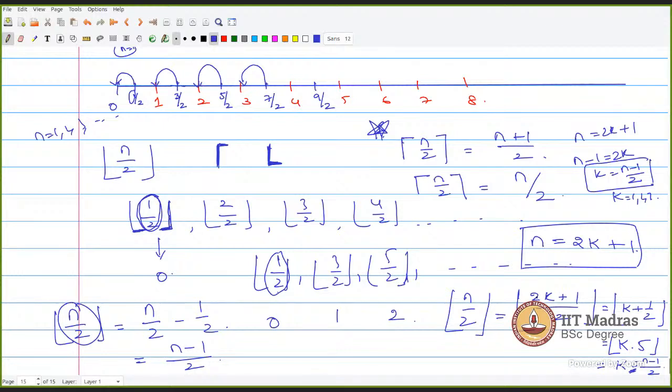I think he has already answered that question. He's saying focus on floor, and we are asking about ceiling. For a natural number, floor and ceiling will be equal to the same number. So can you give another example of this floor function?